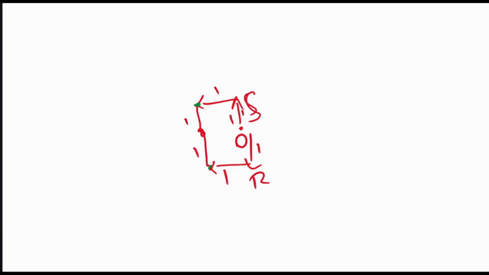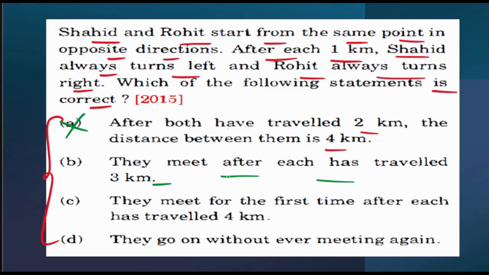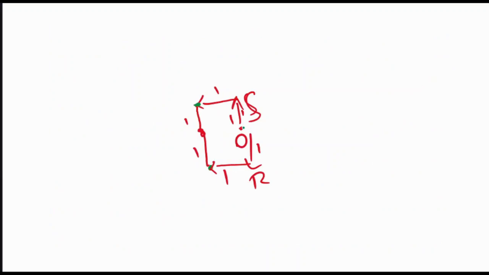Because as per the statement, they will meet after each has traveled 3 kilometer. So see, this was my initial point. Shahid went 1 kilometer towards north, then turned left 1 kilometer, then again turned left 1 kilometer. That means total kilometer, how much he has covered? 3 kilometer. Now Rohit. Initially Rohit started towards south direction and covered 1 kilometer.